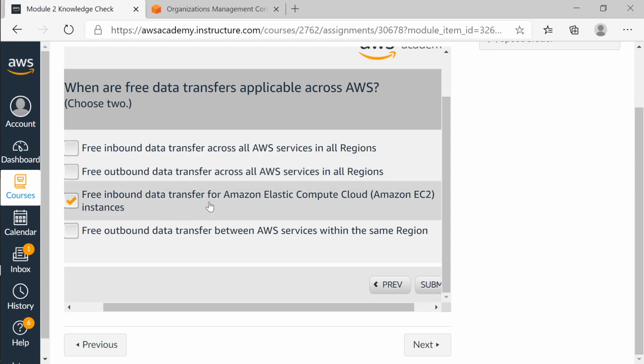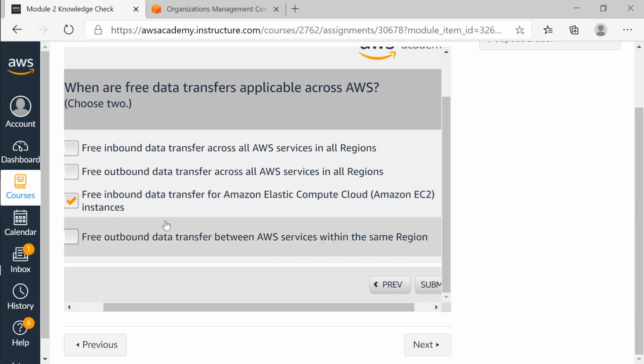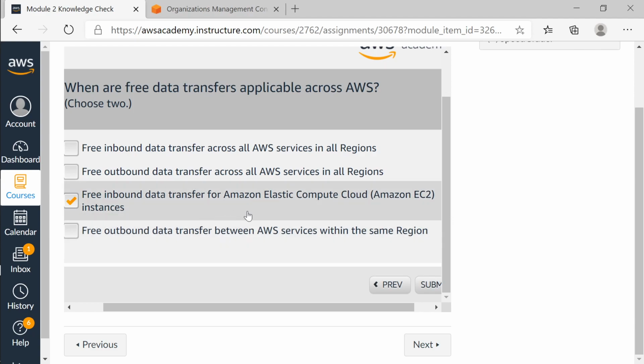Inbound is right. So free inbound data transfer for Amazon Elastic Compute Cloud instance means one instance is there. Maybe my web server is running there, and I'm receiving the data. So maybe I'm having a browser which I'm trying to access the website which is running on my EC2. For EC2, it is inbound. So that charges won't be there. But the moment I send my index.html or my HTML files back to the browser, that becomes outbound and that will be charged. But this is free inbound, right?